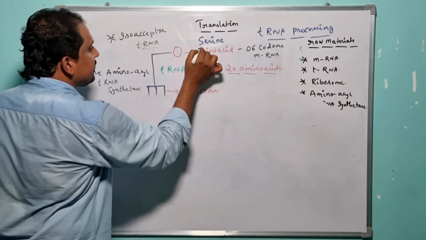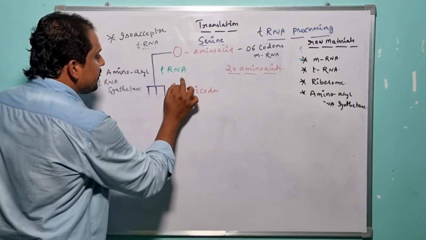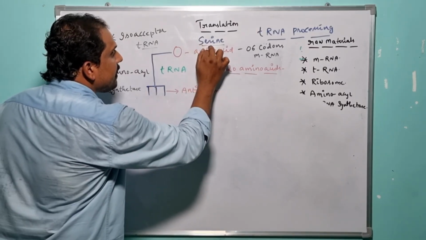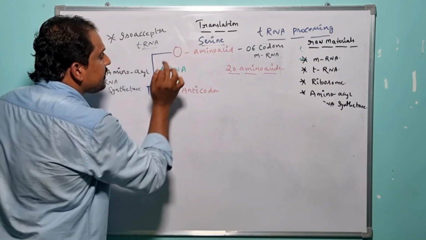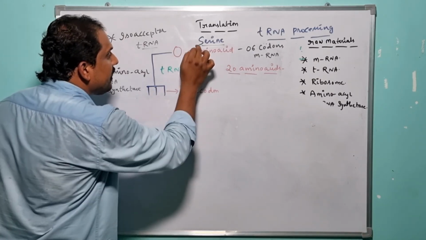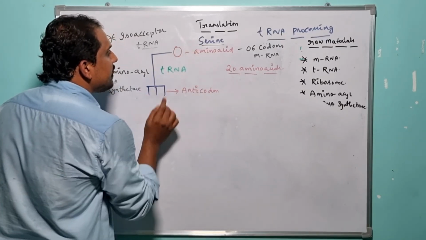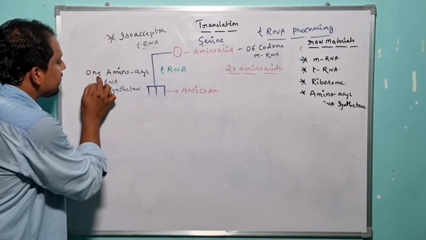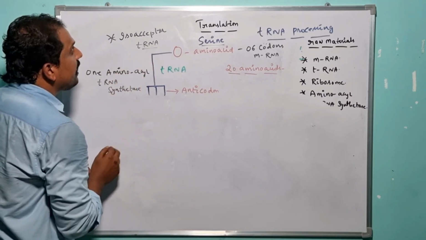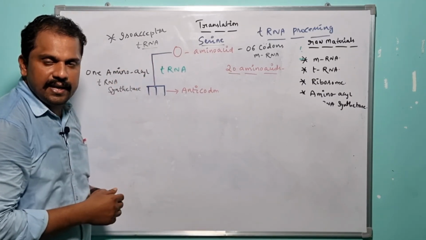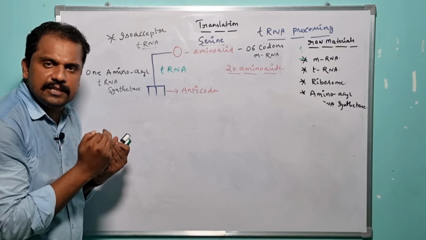So here the amino acid which is recruited to the tRNA is only one. But the tRNAs which are present here are more than one, because the serine amino acid is capable of encoding 6 codons. For the recognition of 6 codons, the serine amino acid takes the advantage of 6 different tRNAs. But for the recruitment of serine to its encoding tRNA, the translation mechanism takes the advantage of only one amino acid tRNA synthetase. So such specific tRNAs are nothing but what? Isoacceptor tRNAs, right?